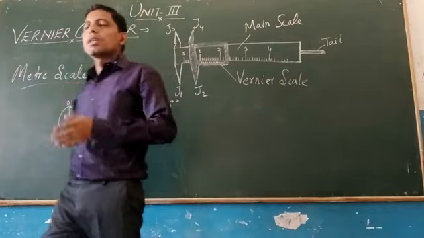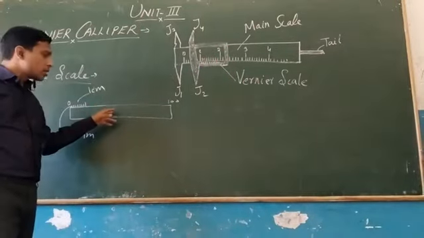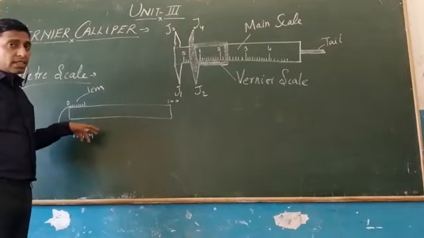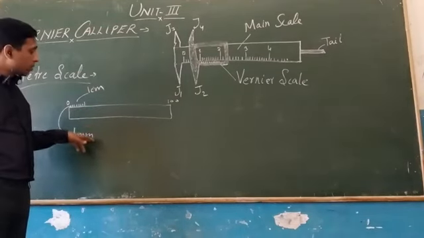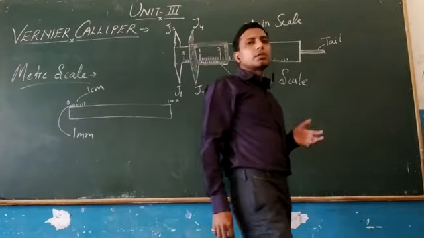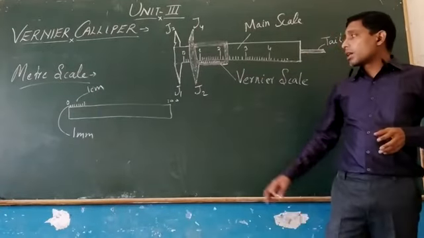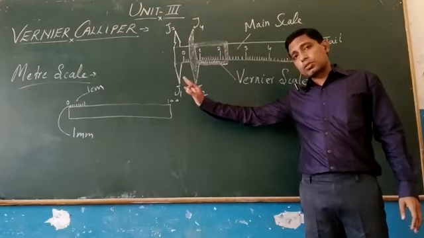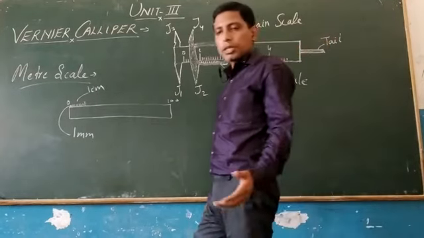So what is the meaning of it? It means by using this scale we can measure any length accurately equal to 1 millimeter. But if there is any dimension which is less than 1 mm, we can't measure it accurately by this instrument. So it is the limitation of meter scale.